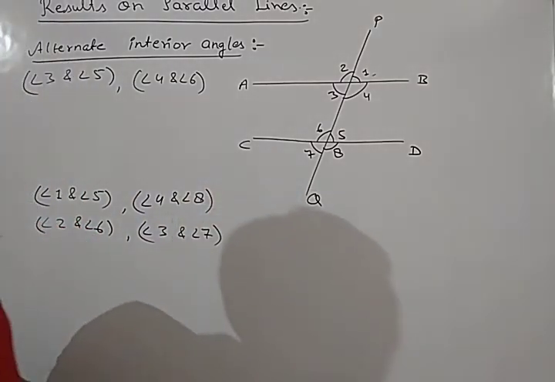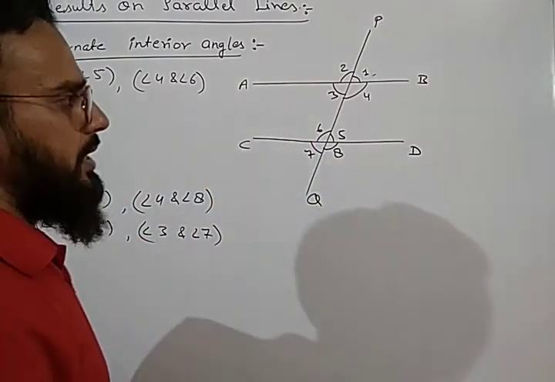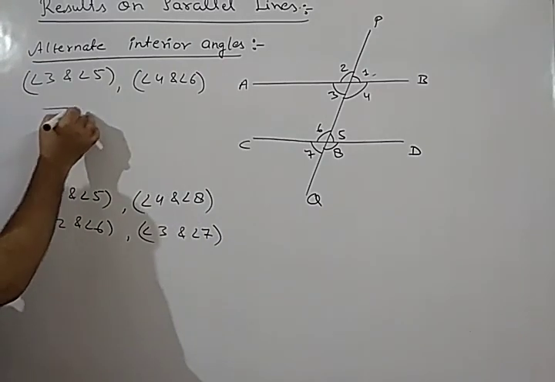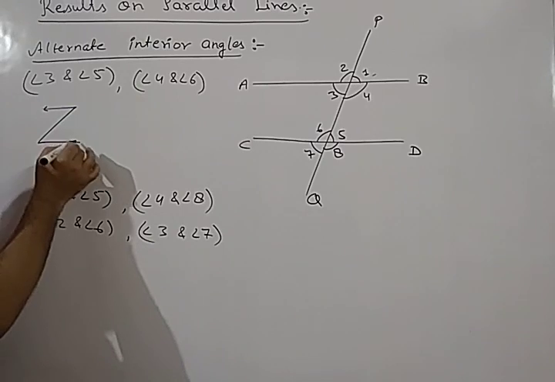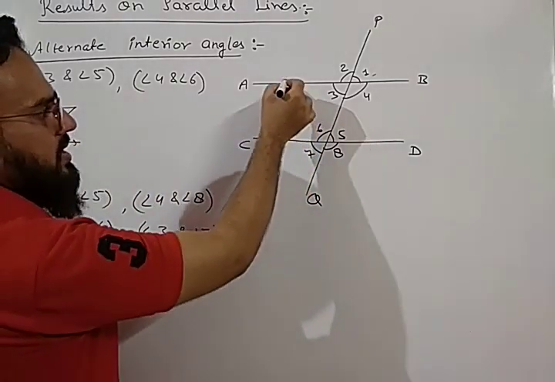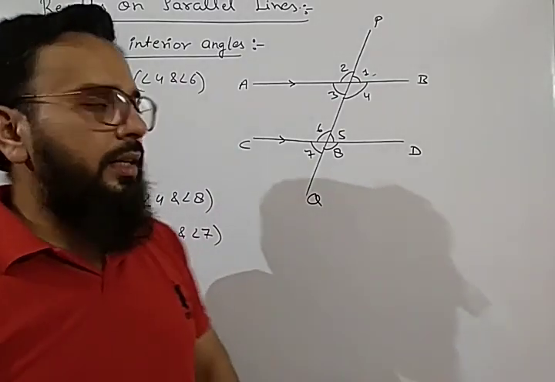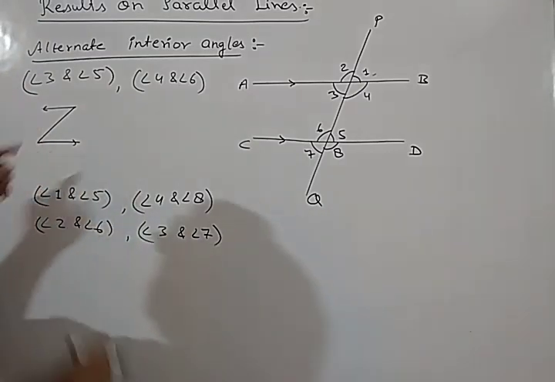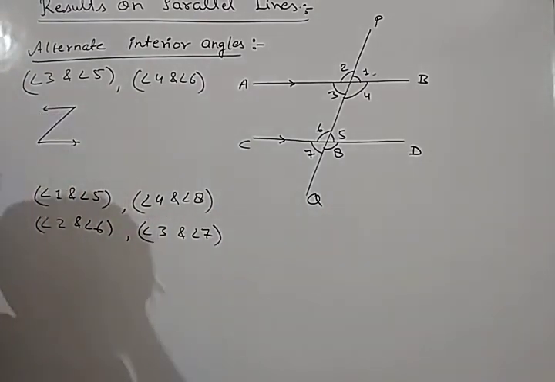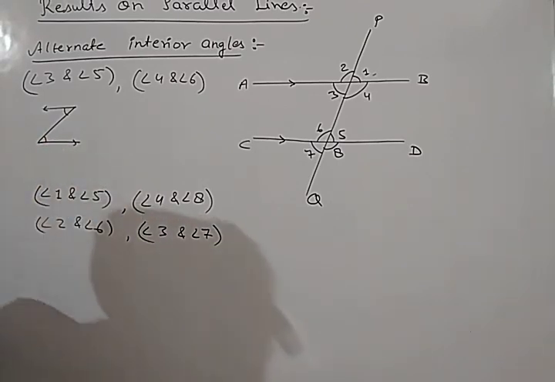So how will you identify an alternate angle? There is a simple identity. Whenever a figure is formed in the shape of Z, these are two parallel lines, and one more thing, parallel lines are represented by arrows. Whenever there are arrows on two lines, it means those two lines are parallel. So if there is a figure like this Z, then these two angles at the corners are known as alternate angles.